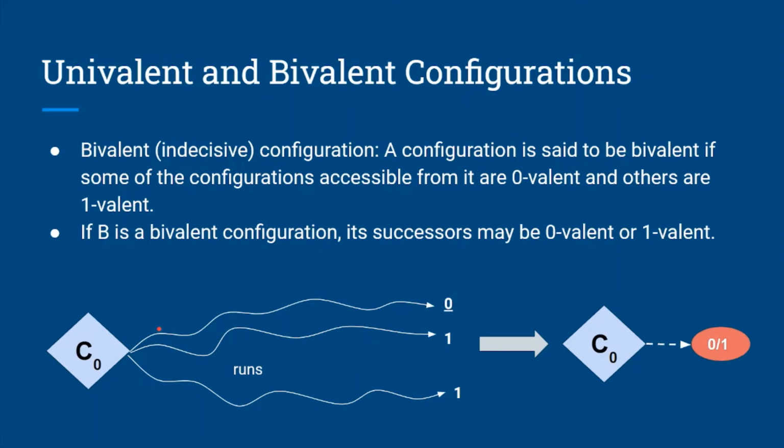On the other hand, a configuration is said to be a bivalent configuration if some of the runs from that configuration end up with value 0 while others end up with value 1. So in a sense, that configuration is leading to an indecisive format. Suppose B is a bivalent configuration, then its successor may either be 0-valent or 1-valent.